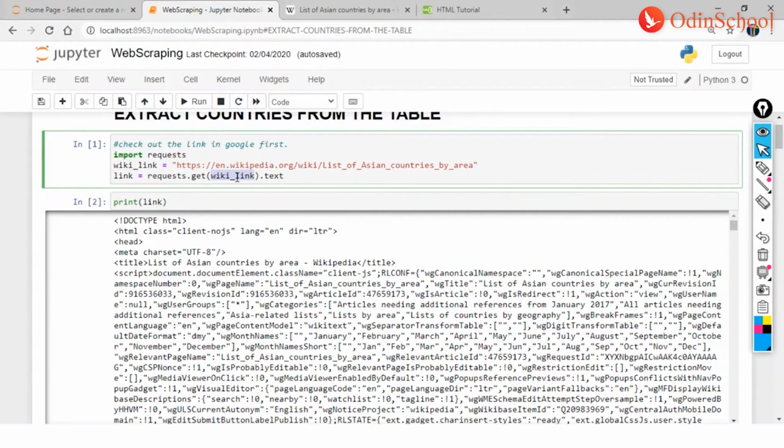Right? I hope it's all very easily being understood. Guys, if not, you all know what to do. You all know how to get your problems resolved, how to get your queries resolved. Please follow the steps. Right. So here, what we are doing is, I am now telling my system that I want it to pass the information in WikiLink into link after it's getting all the requests and textual information as well.